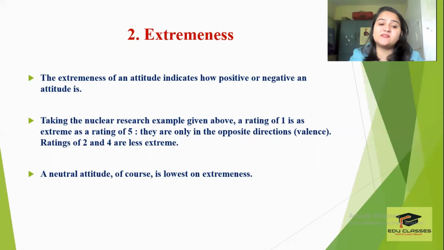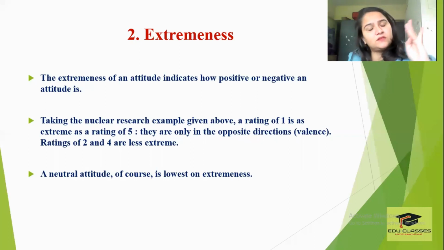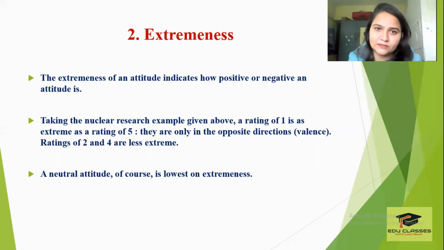Something which is in the middle, for example 2 or 4, will be less extreme in comparison to 1 and 5, right? A neutral attitude of course is lowest on extremeness. यानी अगर मुझे हायरार्की बनानी पड़ जाए, so I will say that 1 and 5 are the most extreme, then it is 2 and 4, and then the lowest would be your neutral attitude. Okay, so this is how extreme your attitude is, determined by the extremeness of the attitude.